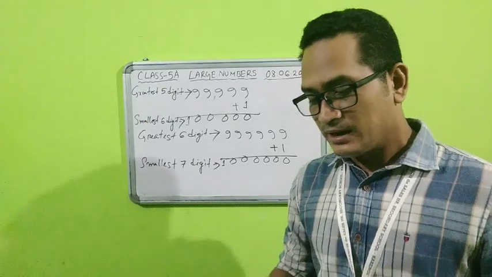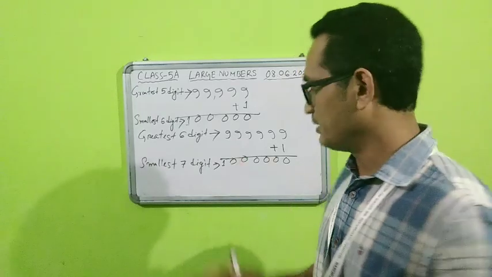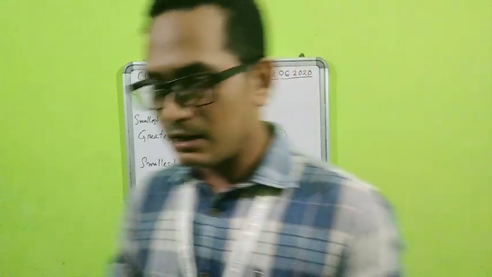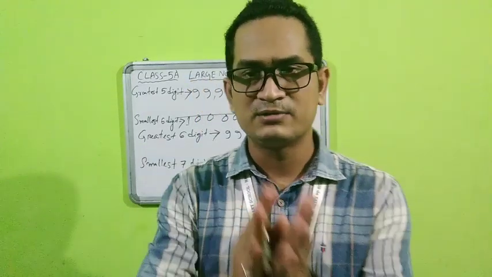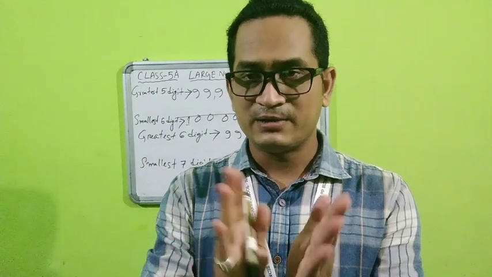Fine. Now students, read these 7-digit, 8-digit numbers. This is a concept that you should know, how these 6-digit, 7-digit, 8-digit numbers come. When we add 1 to the greatest number, we get the smallest number of the next level. You can say a 5-digit number will become a 6-digit number; we enter into the 6-digit area. If we add 1 to the greatest 6-digit number, we enter into the 7-digit area, and the number becomes the smallest 7-digit. Like that. Now the main concept is how to read and write these numbers.